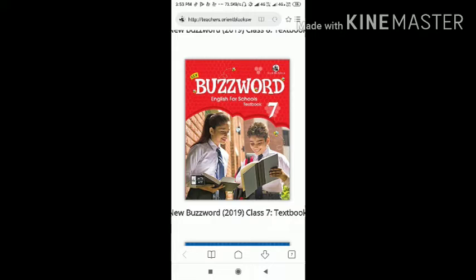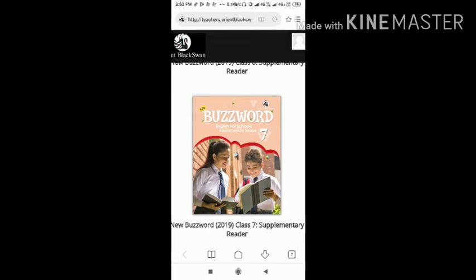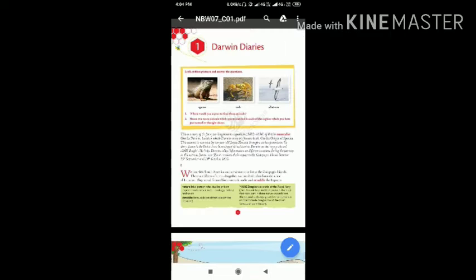For class 7th, you have mainly three books: New Buzzword textbook, Supplementary Reader, and New Grammar with Smile. Today, let's begin with the main course book. In the main course book, seven main themes are there. The first theme is Wonders of Travel. In this theme, two chapters and one poem are there.